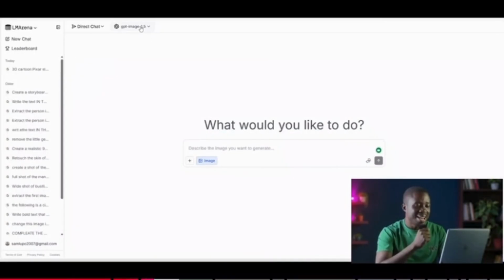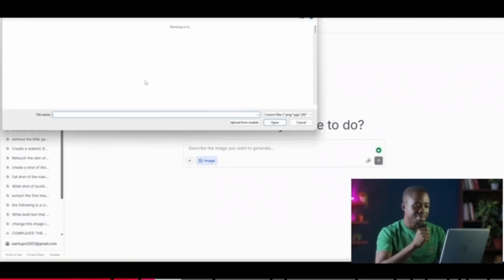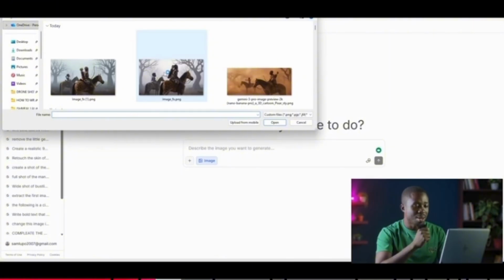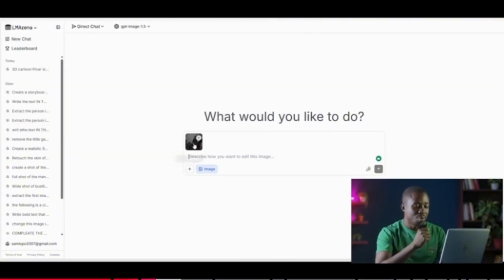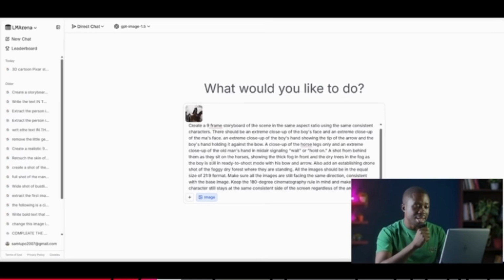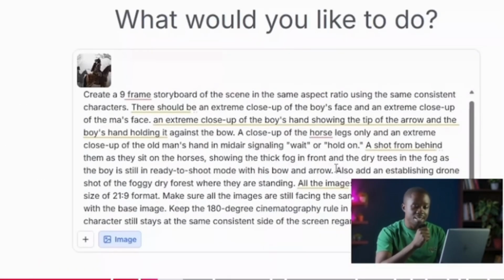Because why not? We can use several models right here and there, so we can test them and see which one works. Let's go ahead and click on the plus icon here and find our image, the particular one that we just created. And we're going to write a very long prompt, right? We're going to tell it to create a 9-frame storyboard of the scene in the same aspect ratio.